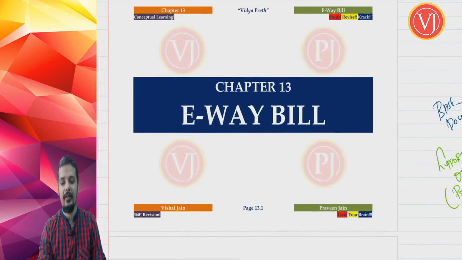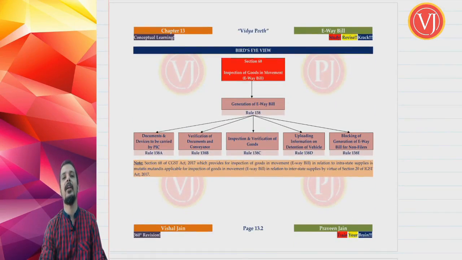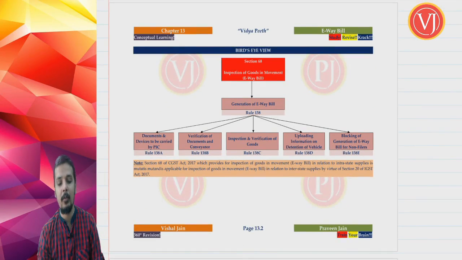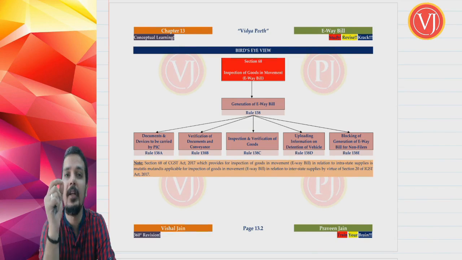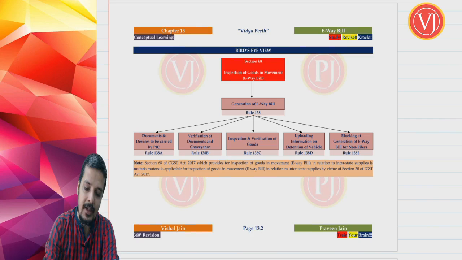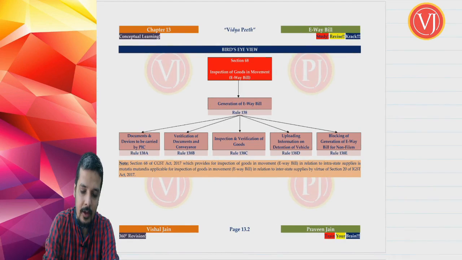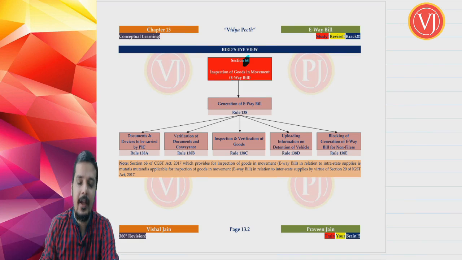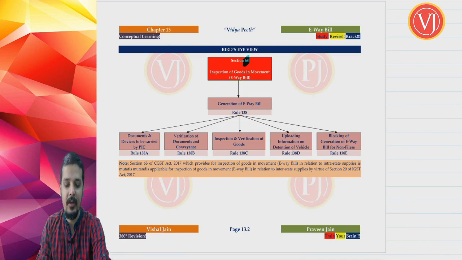Right, friends? When you talk about the bird's eye view, the only section which talks about e-way bill is section 68, which talks about inspection of goods in movement. It does not focus on the e-way bill itself, but it is about inspection of goods in movement. During the movement, the goods can be inspected. That is nothing but section 68. And that inspection will be prima facie through your base document and supporting document, which is e-way bill.